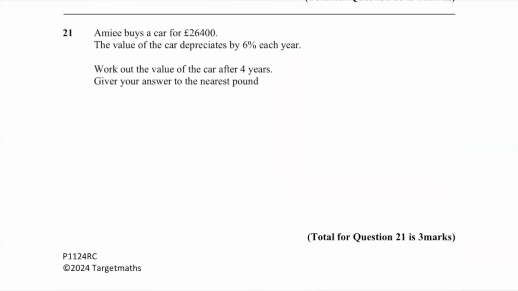All right, our next question. Amy buys a car for 26,400. The car depreciates by 6%. Right, I've got a percentage, and depreciate means decrease. This question passes the 2-tick test, so I know it's original times multiplier equals result.